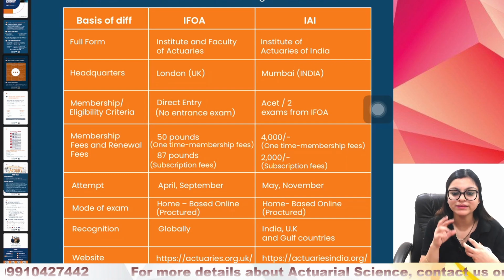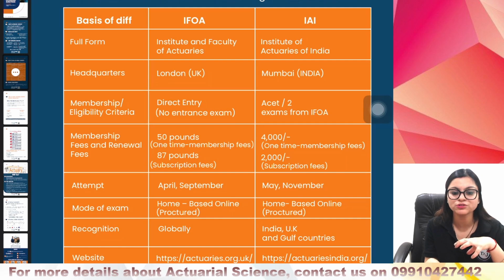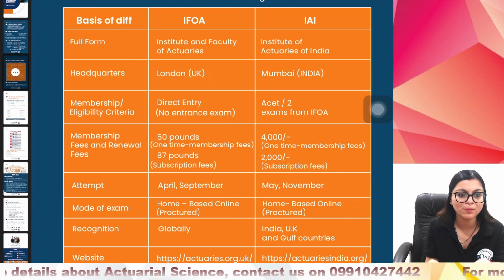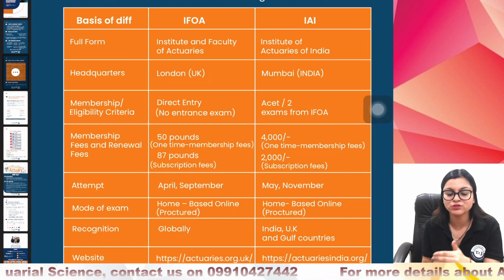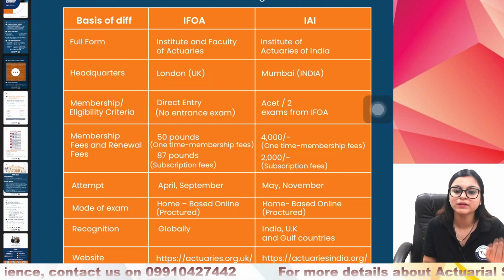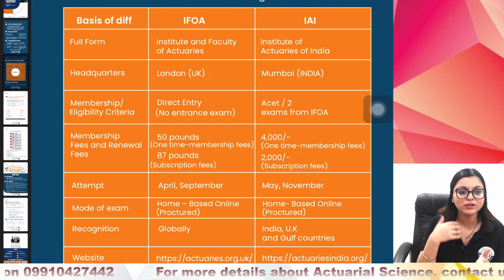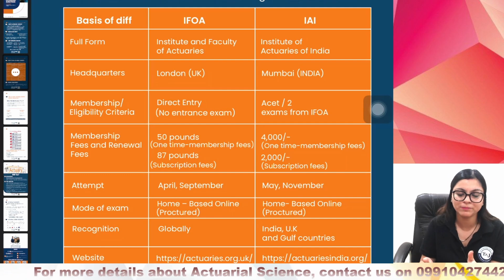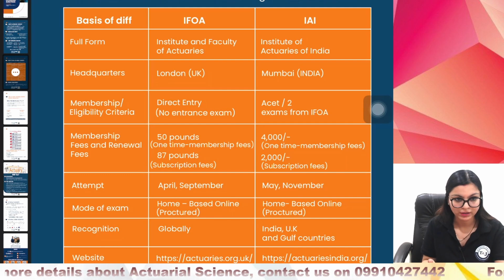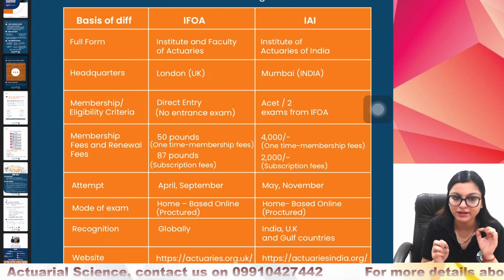Now, basically, there are different ways of entering into IFoA also. So, if you wish to give your exam from IFoA, you have two options. One option is you can take the membership and can appear for any exam. Another option is that if you don't want to take the membership upfront, you can give CS1 or CM1 as a non-member, and once you clear that paper, you can then take membership. But the main thing is that there is no entrance exam in IFoA.